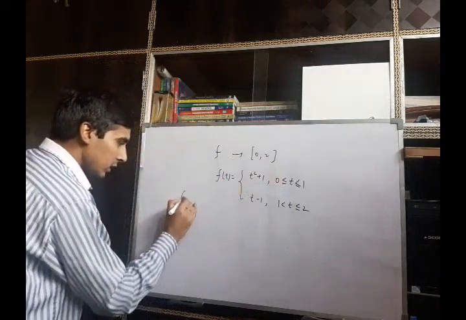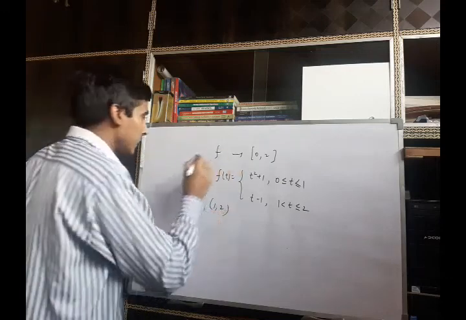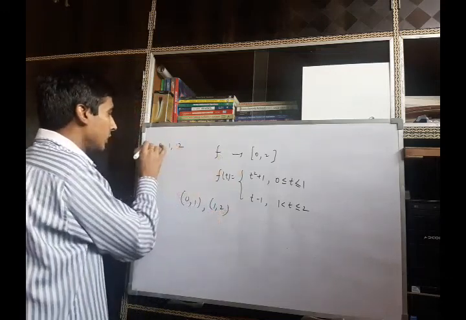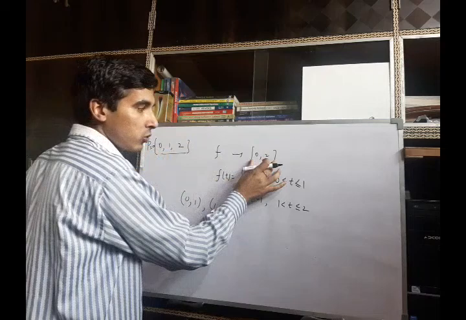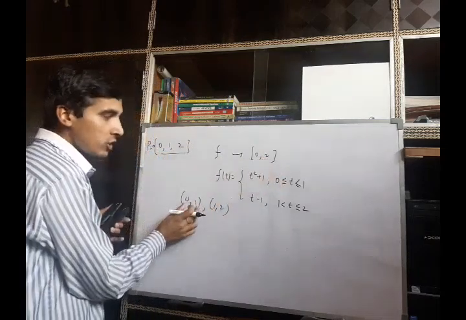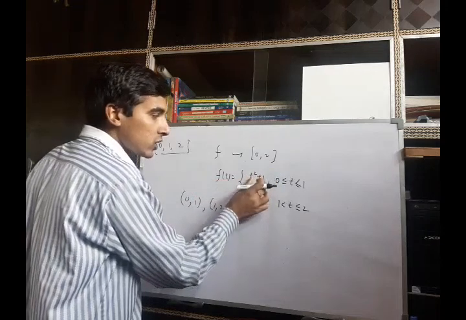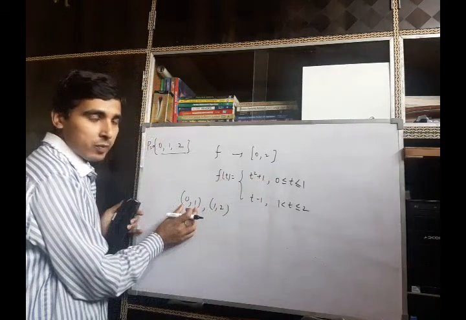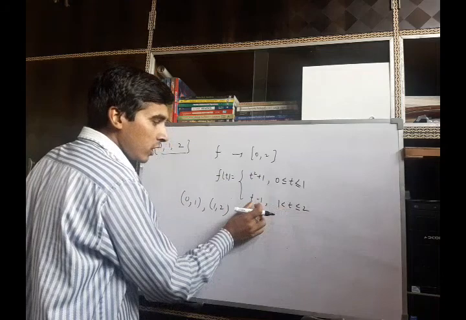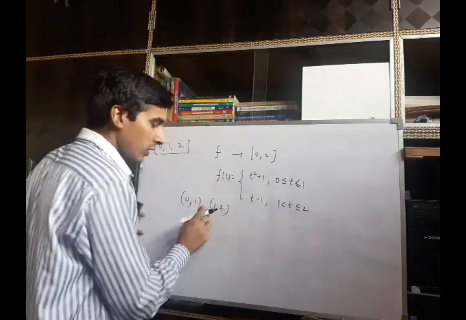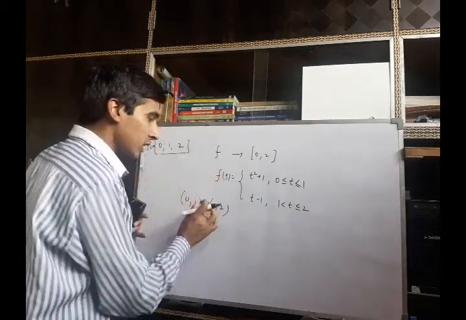If we see the subintervals 0 to 1 and 1 to 2, so you see 0, 1, 2, and this is a partition of this closed interval 0 to 2. In the interval 0 to 1 this function is t squared plus 1, which is a polynomial function, so it is continuous in this subinterval. Again, in the subinterval 1 to 2 this is again a polynomial, so this function is continuous there. Therefore, the first condition of piecewise continuity is satisfied.